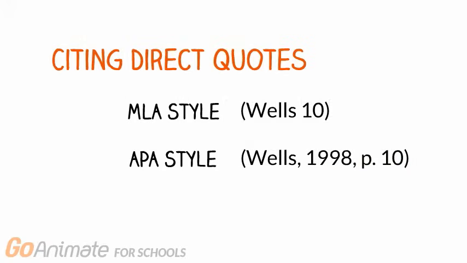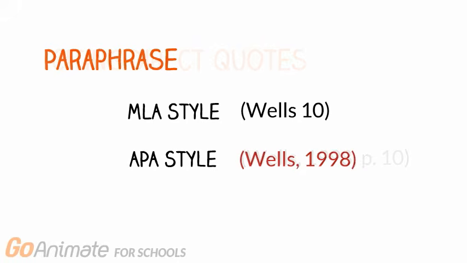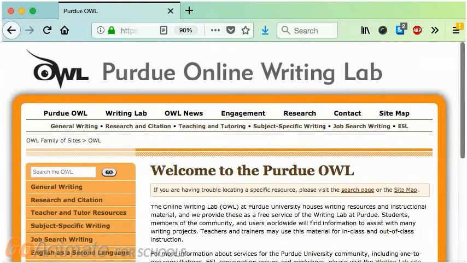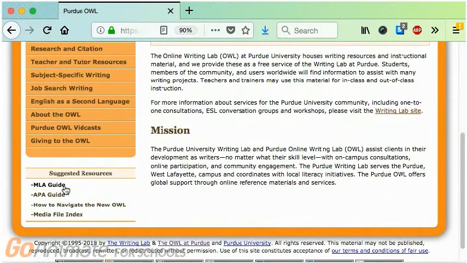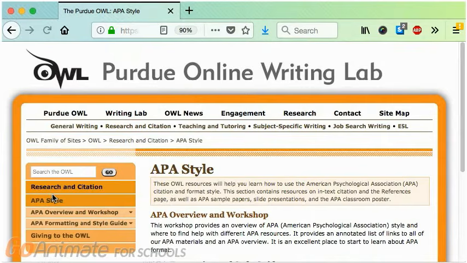So these are examples of how you would write an in-text citation after a direct quote. There are a lot of variations though. So for example, if you were doing a paraphrase rather than a direct quote, the in-text citation might look a little bit different. The Purdue Online Writing Lab, or OWL, covers all of these examples and more in their very thorough MLA and